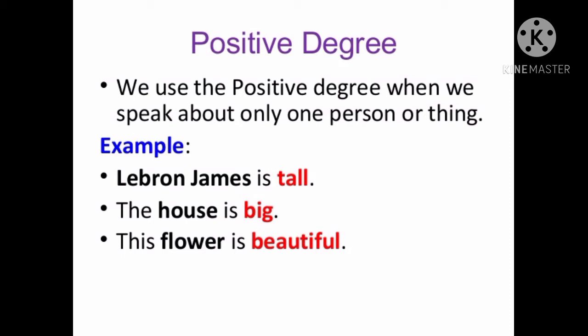Look at the example: LeBron James is tall. Here, the sentence says about LeBron James. The second example is the house is big. Here, the sentence says about only one house. The third example is this flower is beautiful. Here, this sentence says about only one flower. So, we use the positive degree when we speak about only one person or one thing.